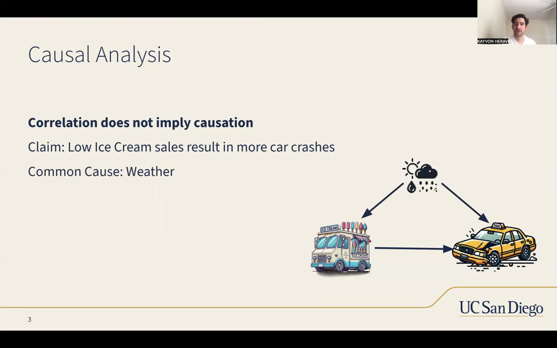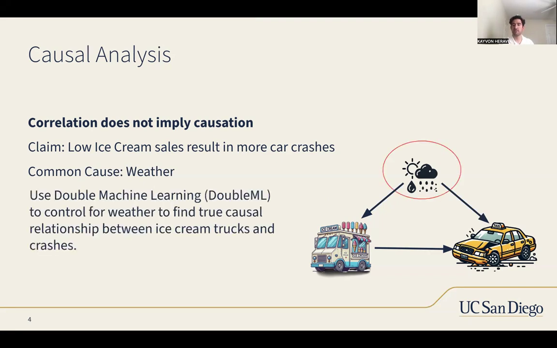We have some sort of underlying confounding association, such as weather. An explanation of this is that weather can be impacting our ice cream sales, where on rainier days, it turns out that we have fewer ice cream trucks on the streets, so low ice cream sales. And on rainier days, we have more taxi collisions. So that could be a common sense finding that we have. But we need to find this out without using our common sense.